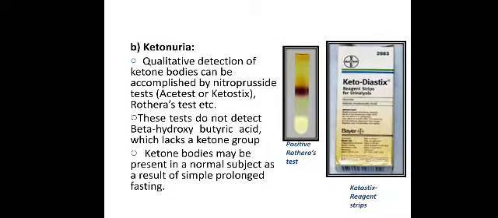Then ketonuria. It is the qualitative detection of the ketone bodies, which can be accomplished by the nitroprusside test or Rothera's test. These tests do not detect the beta-hydroxybutyric acid, which lacks a ketone group. Ketone bodies may be present in a normal subject as a result of simple prolonged fasting. Again, you can see in the figure, the manual test is Rothera's test, where you can see the purple ring formation, which is the positive ketonuria test, and another one is the reagent strip.